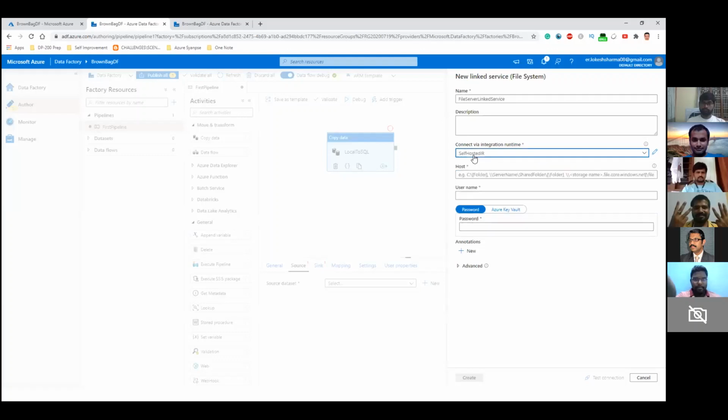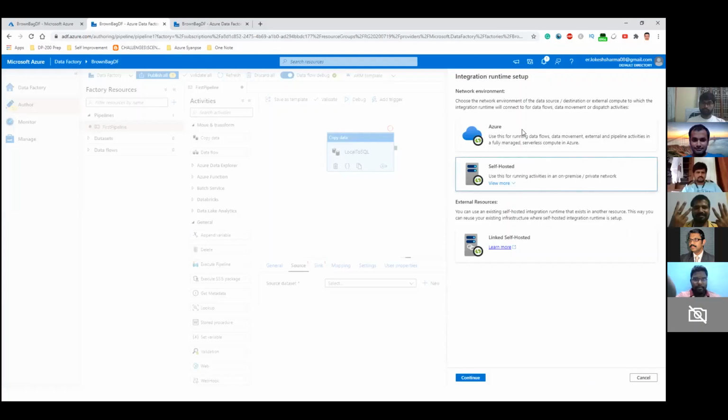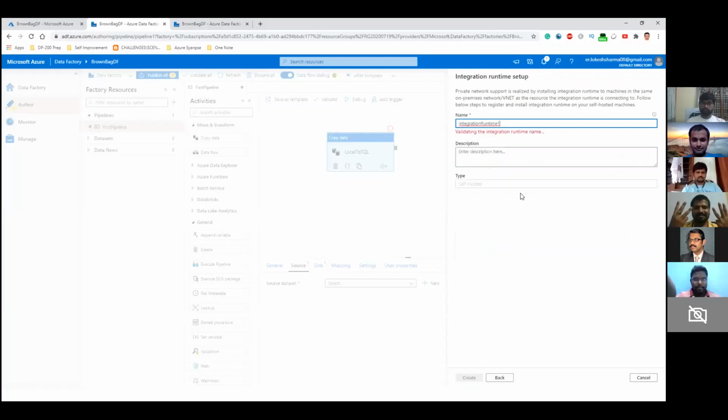So what if you want to create it from scratch? You have to click on New, and it will give you the options whether you want to go for Azure or self-hosted. And there is a linked self-hosted as well. So it's a kind of an advanced concept. So let's leave it for now. And we'll select the self-hosted one here, then click on continue. And let's give it the name sample. And you can see that it has already taken the type as self-hosted. Then we'll click on create.